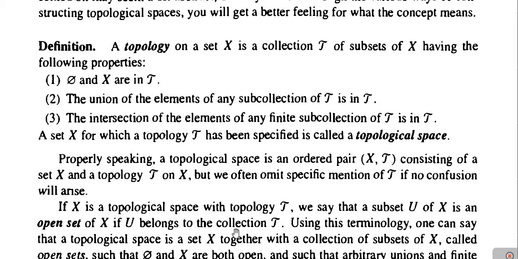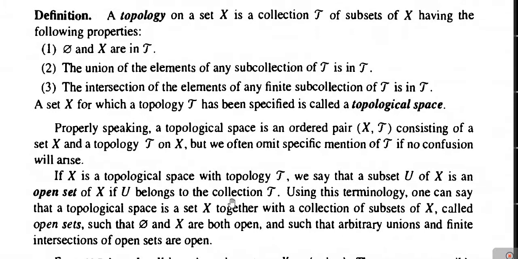So using this definition of open sets, we can define the topology also as: if X is a set along with the collection of subsets of X which are called the open sets, such that the empty set and the complete set X both are open. Both should be members of tau, meaning both are open, and it also satisfies arbitrary unions. This is important here. Arbitrary means finite, infinite. It can be of any type. So arbitrary unions and finite intersections. Intersections should be finite only, and unions can be arbitrary.